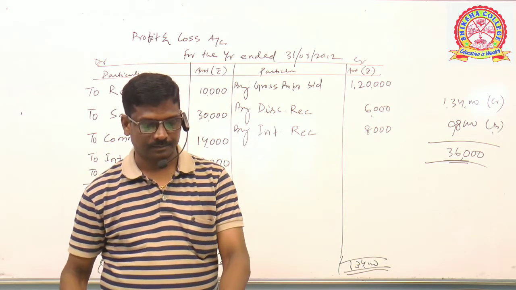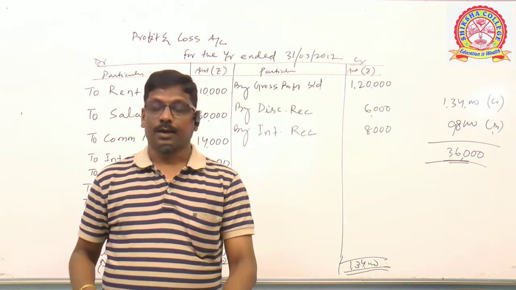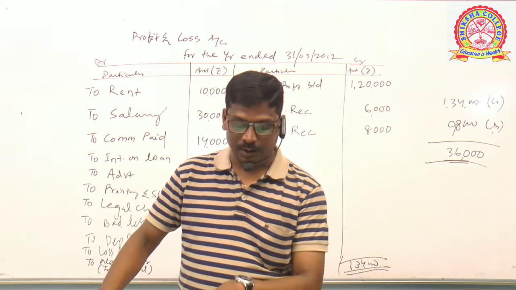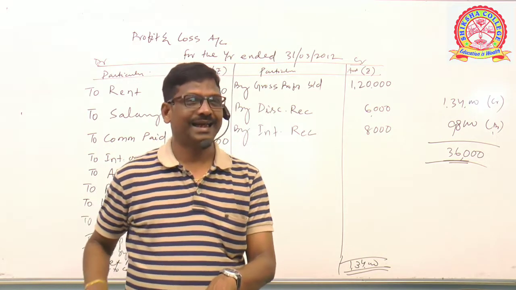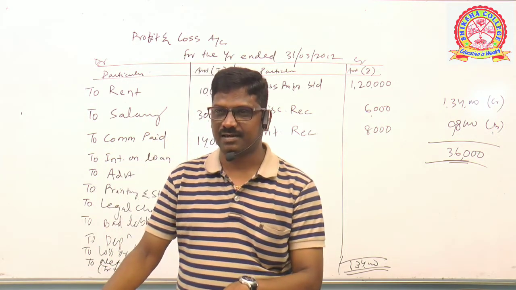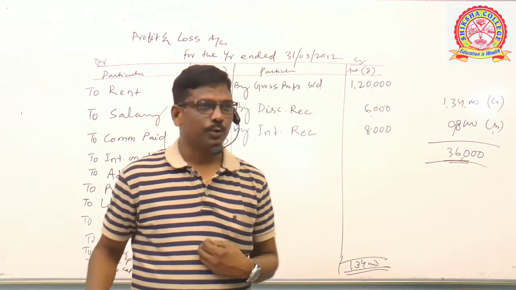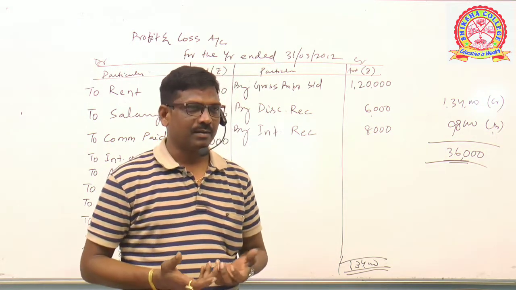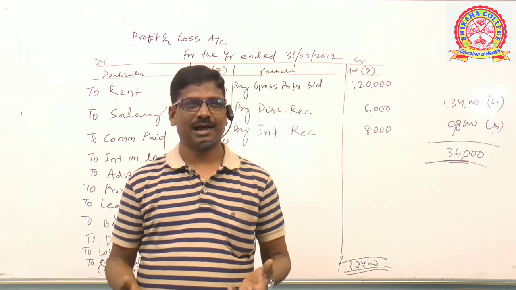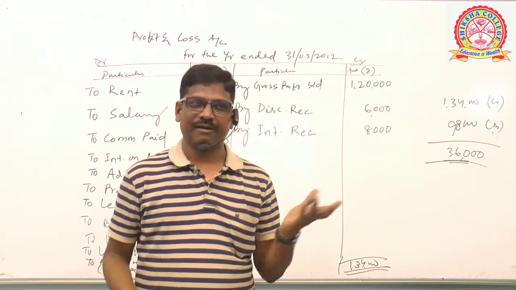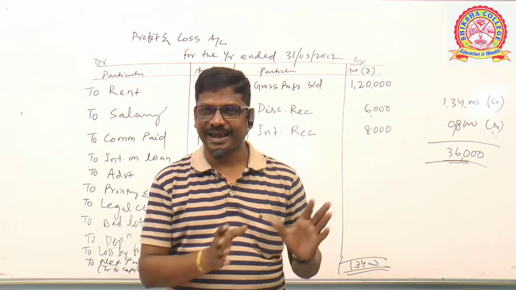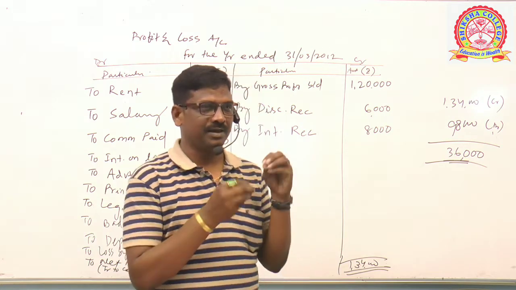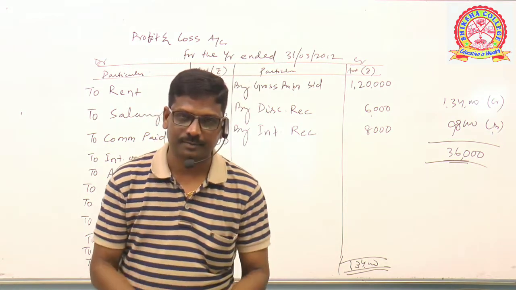Next, royalty on sales. Royalty is like rent payable on sales. If we use the trade name, the brand name, the license, etc. of another business house, definitely for using their name we have to pay something. That is called royalty.